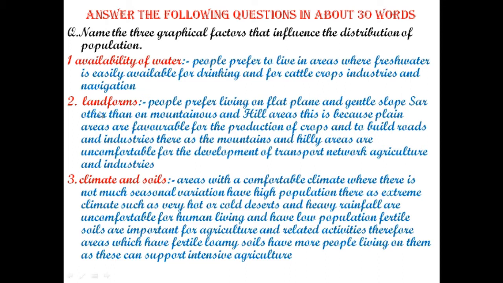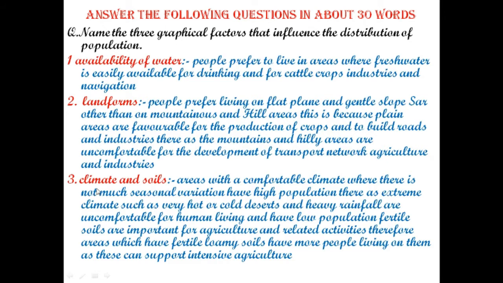Second is land forms. Plain areas are always preferred to live in because in mountainous or hilly areas it is very difficult to develop the transport network or agriculture or you can say industries. So people would like to live in plain areas.